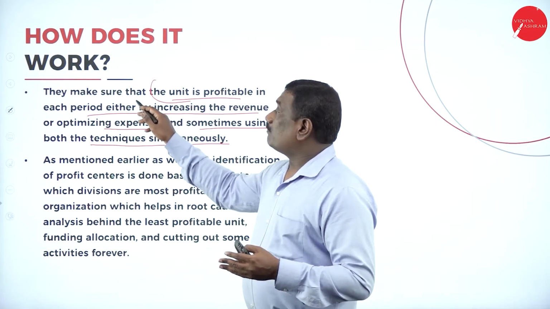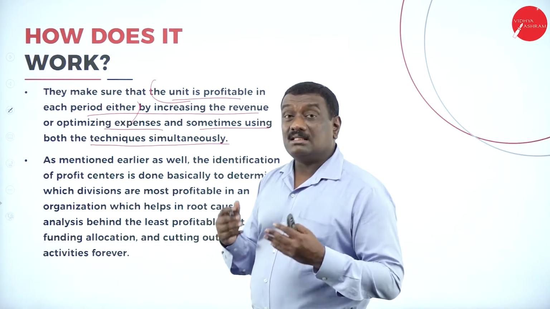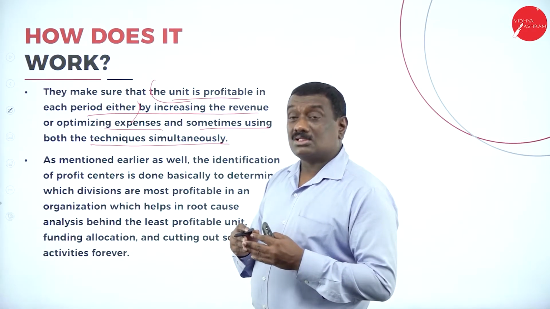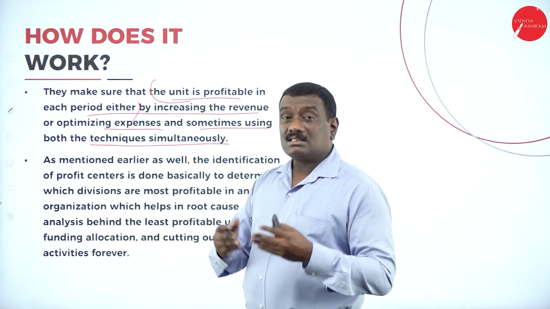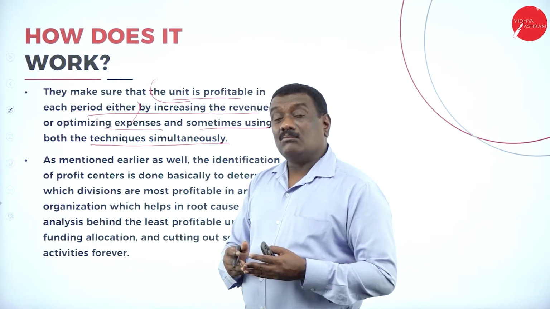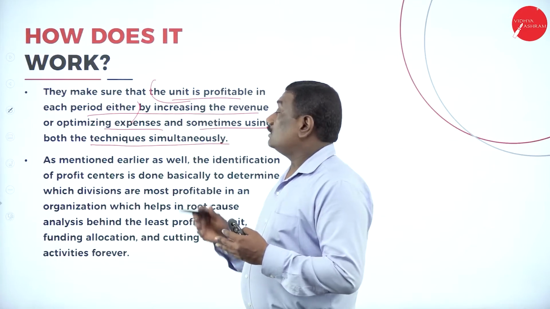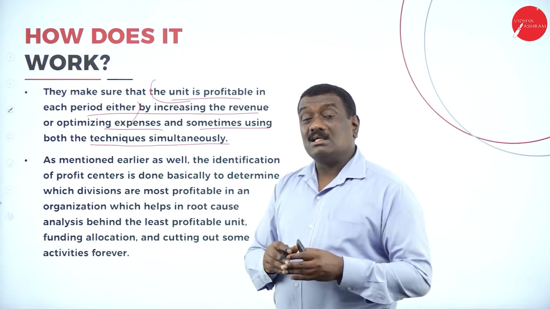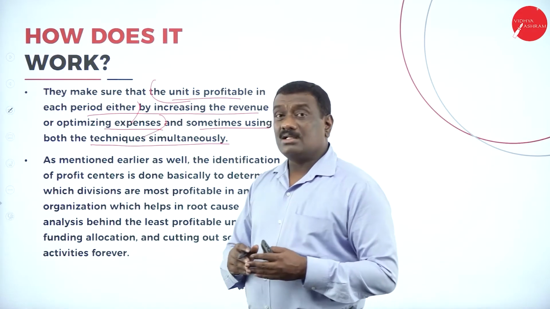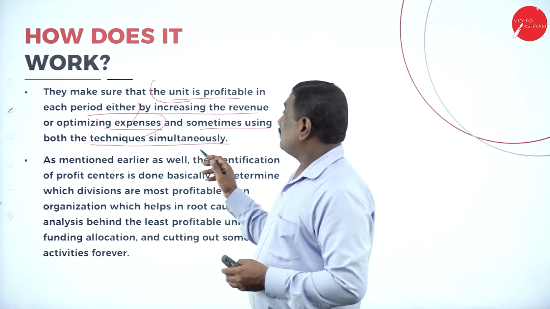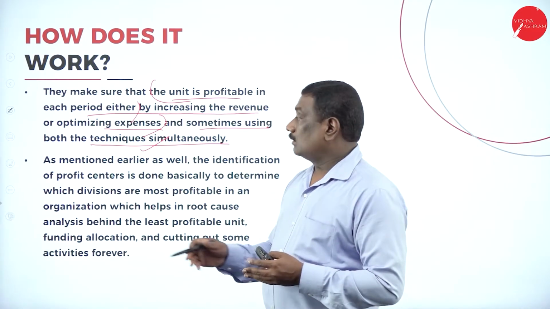How is it going to happen? That is by increasing their revenue, by allocating more resources to them, or optimizing the expenses. That is by generating more resources or finance, or we say revenues, and optimizing means reducing the expenses, and sometimes using both the techniques together.